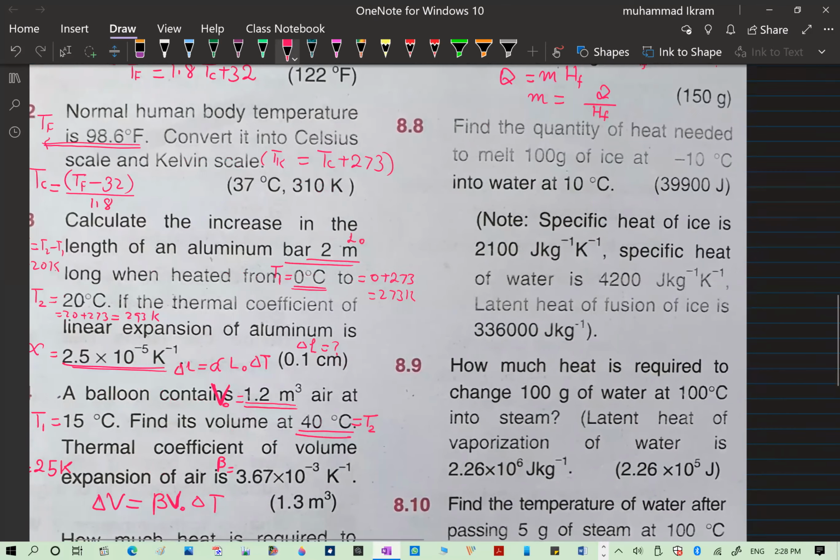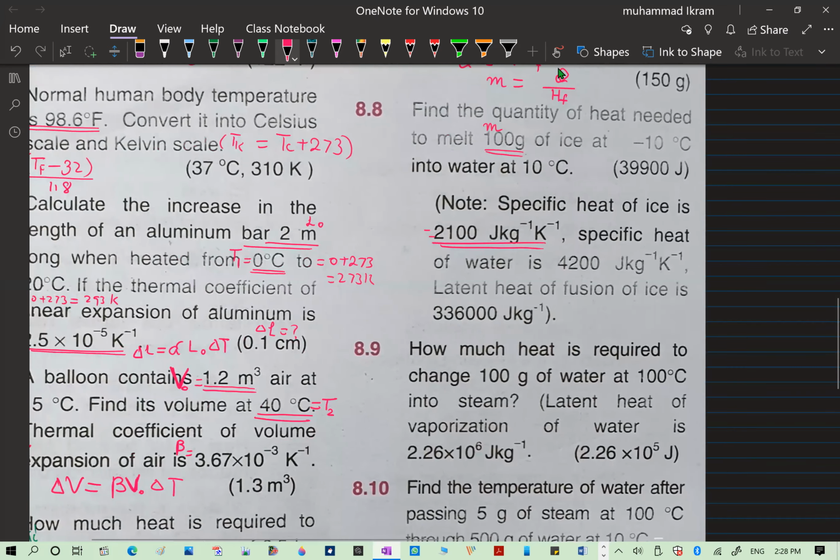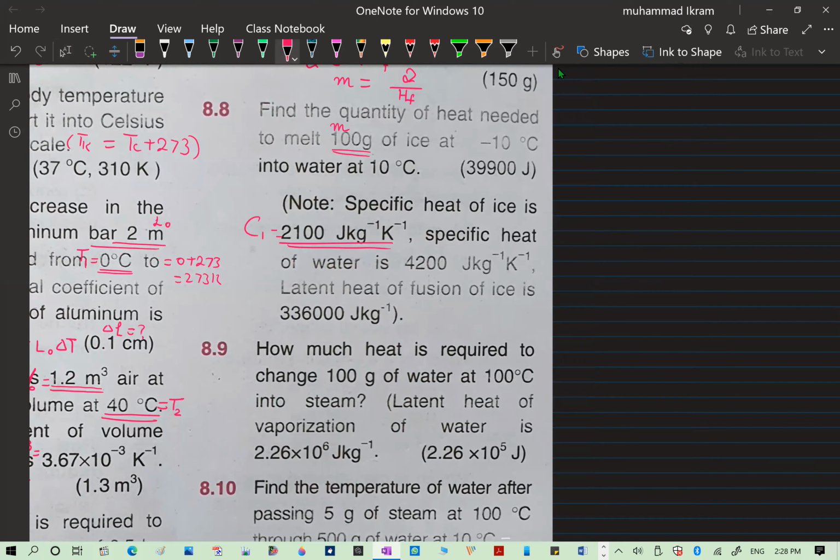And the 8.8 question, they tell you that find the quantity of the heat needed to melt 100 gram of ice. So mass of the ice m is 100 gram at minus 10 degrees centigrade into water at 0 degrees centigrade, right? Now the specific heat of ice, C for ice, is given, and the specific heat of water is also given, and the latent heat of fusion of ice is also given.